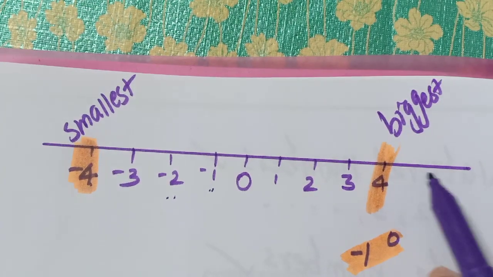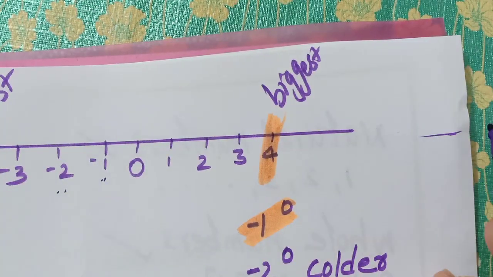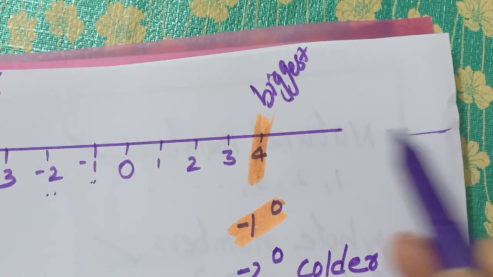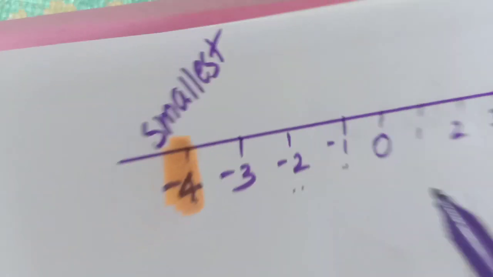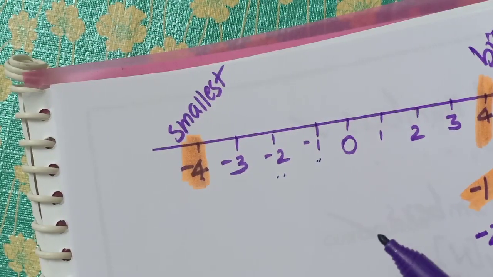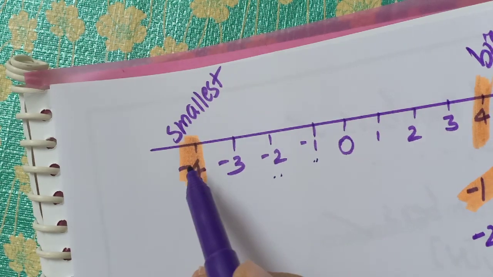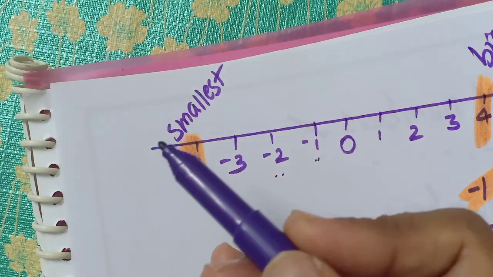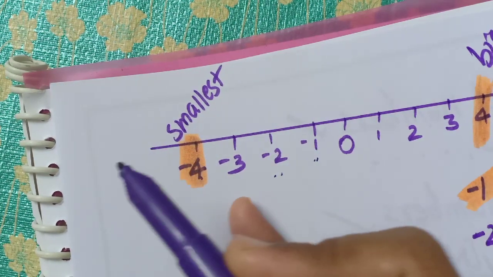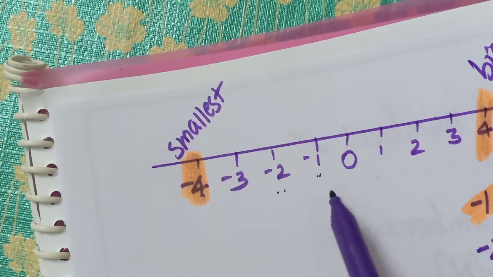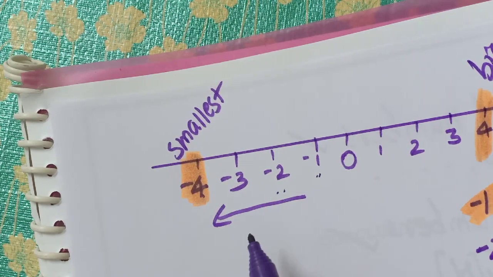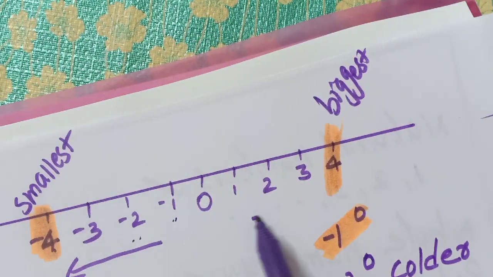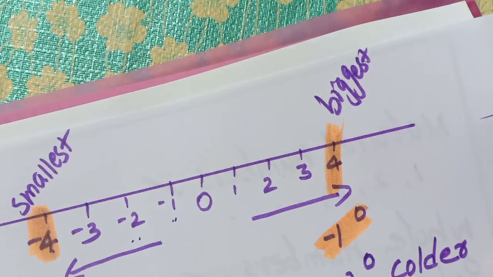So we can go on writing numbers on this number line. There is no ending. Right, 5, 6, 7 like that. As many as possible we can write. On the left side also, negative numbers we can write as many as possible. No ending for those numbers. So it will go on like this, and it will go on like this on the positive side.